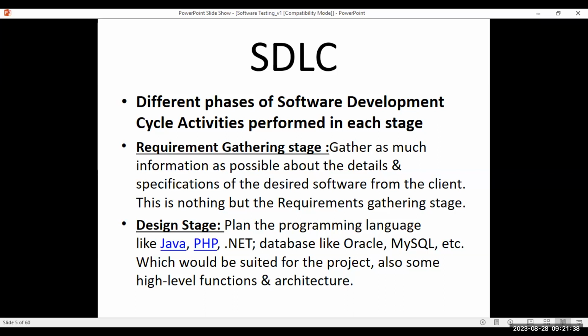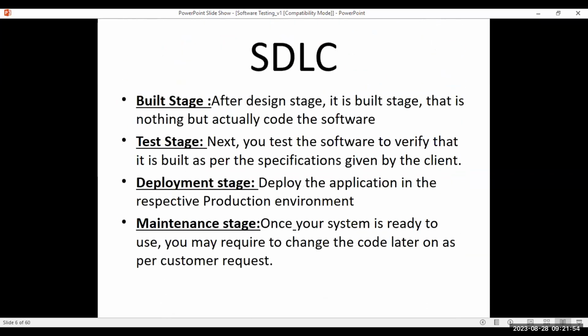Moving on to the next stage. We are done with requirement gathering. We gathered the information. Then we planned how the design should be, I mean, what technologies to be used. We designed the high level architecture and all. After requirement gathering and design stage, we come into the build stage. Build is nothing but you're actually starting to build your software here. By this time, your technical SRS, FDS should be ready in the design stage by the SA and BA team. Before you come to the build stage, you will have your SRS and FDS documents in hand.